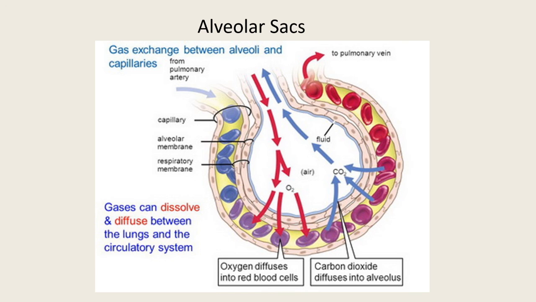The distinct characters are the presence of alveolar ducts, alveolar sacs and alveoli, and alveolar pores are there. These alveolar pores are present in between two alveoli or air sacs. The alveolar membrane also contains respiratory epithelial cells and capillaries. Alveolar phagocytes or dust cells are also present, which remove dust particles.